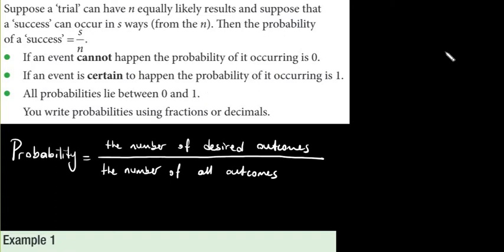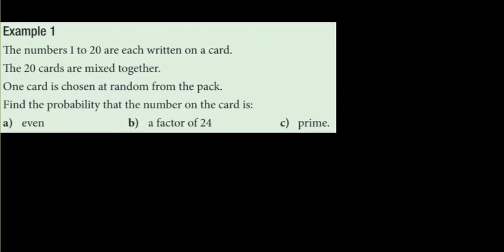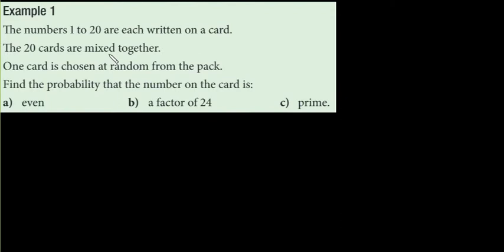To the first example. The numbers 1 to 20 are each written on a card. The 20 cards are mixed together. One card is chosen at random from the pack. So we have a pack, and in this pack we have 20 cards. And on those cards, the numbers 1 to 20 are written, okay?